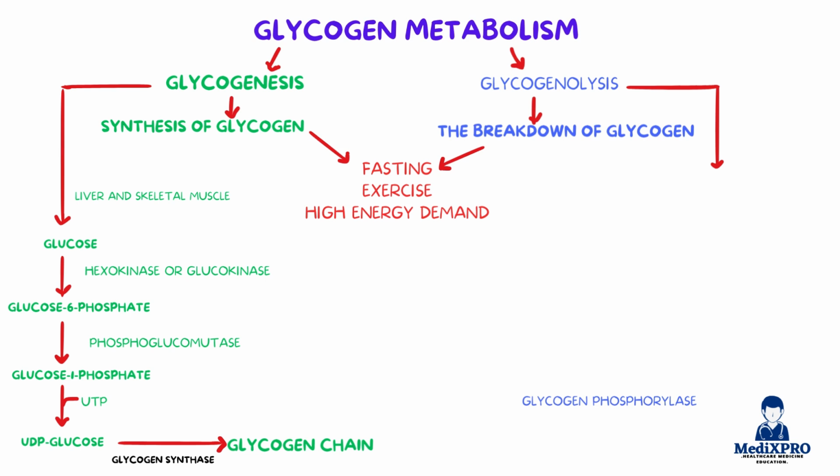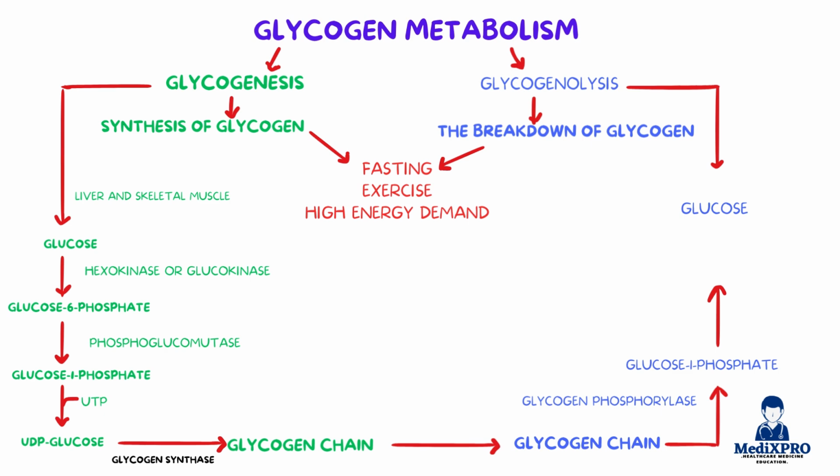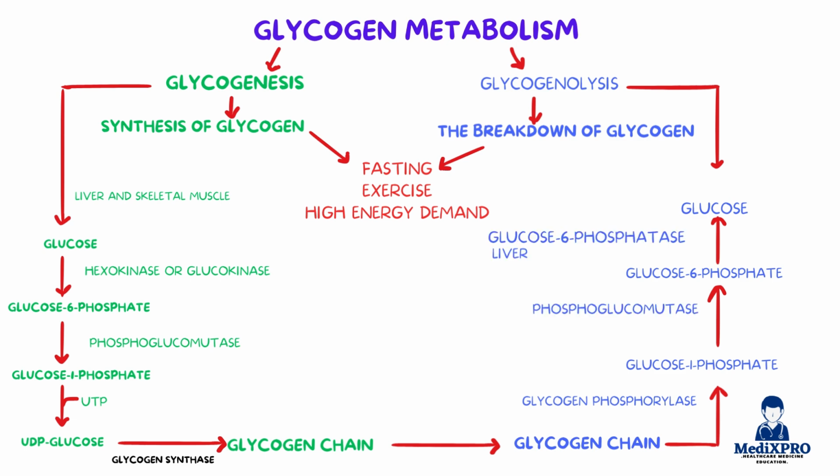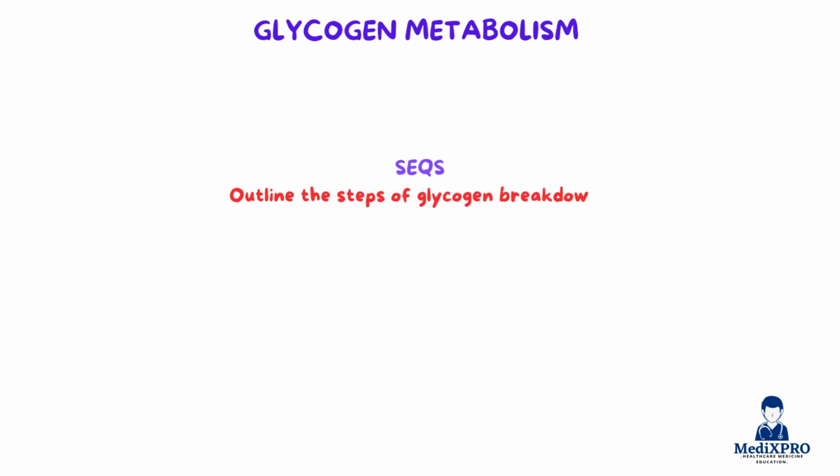Now, shifting to glycogenolysis, this is the process of breaking down glycogen when the body needs glucose. Glycogen phosphorylase cleaves glucose residues from the glycogen chain, releasing glucose 1-phosphate. Then, the debranching enzyme remodels the structure by transferring glucose chains and removing alpha-1-6 branches. The released glucose 1-phosphate is converted to glucose 6-phosphate by phosphoglucomutase. In the liver, glucose 6-phosphate is dephosphorylated by glucose 6-phosphatase to produce free glucose that enters the bloodstream.